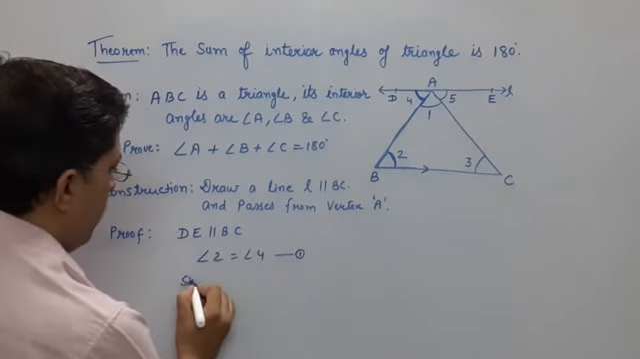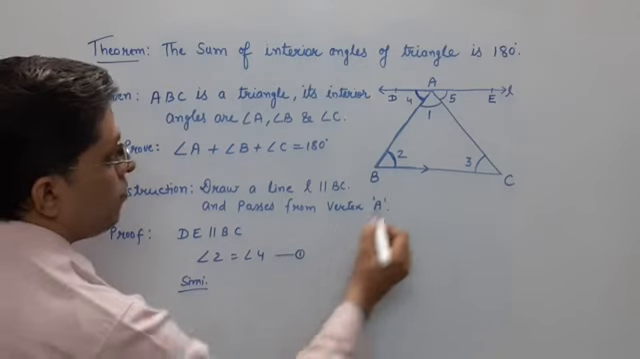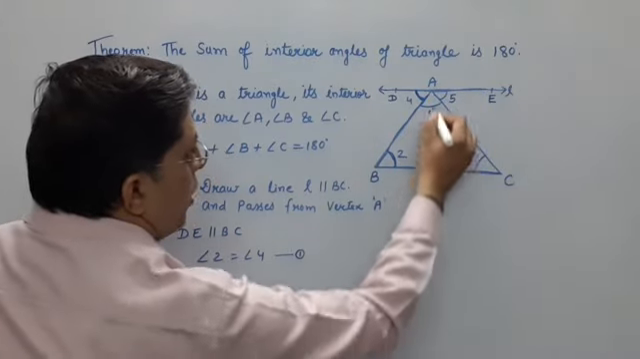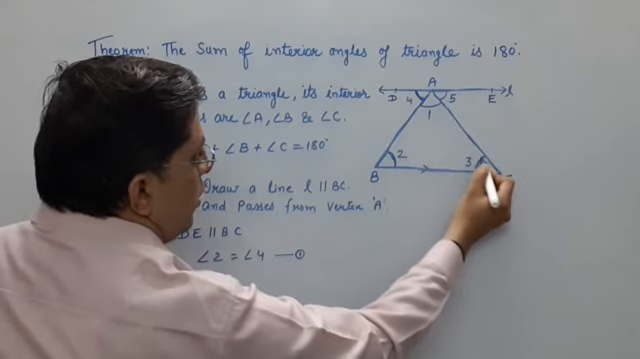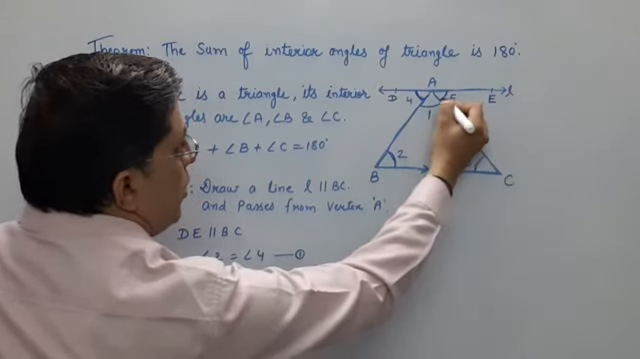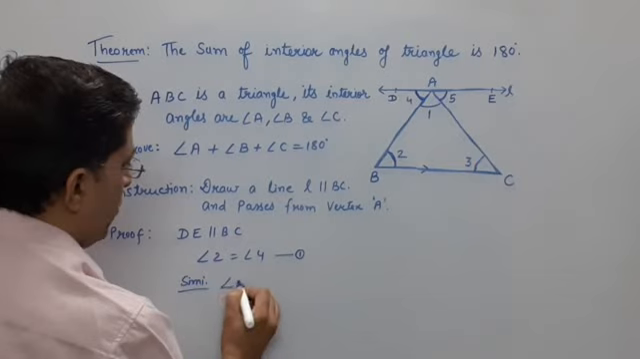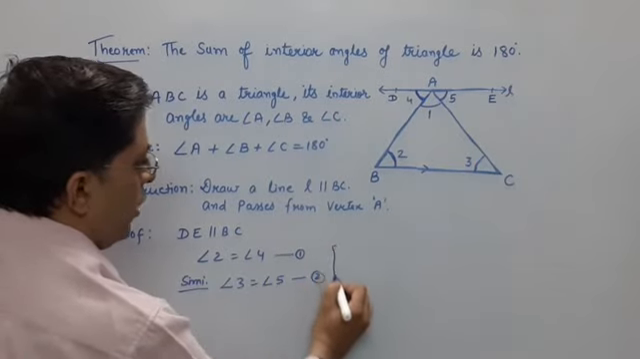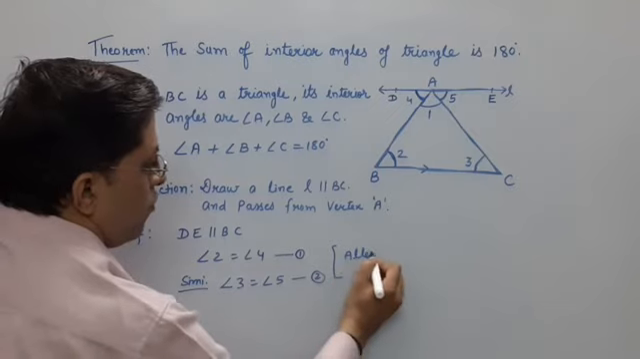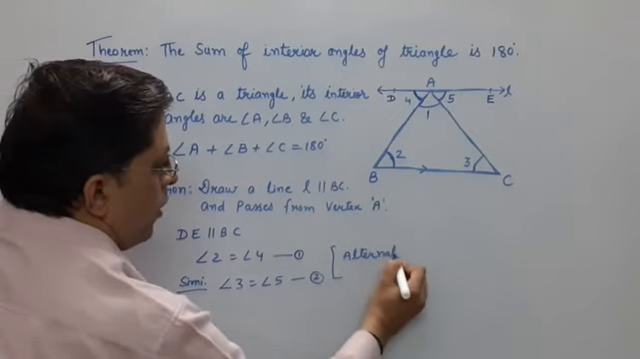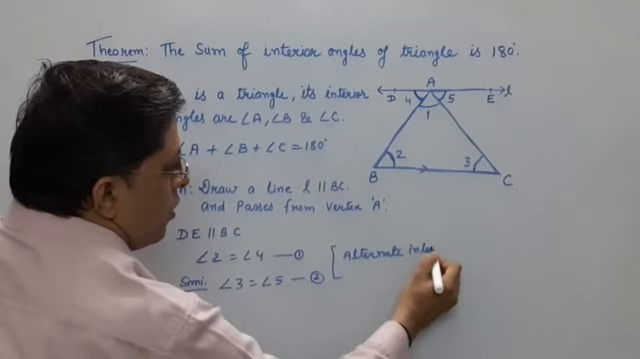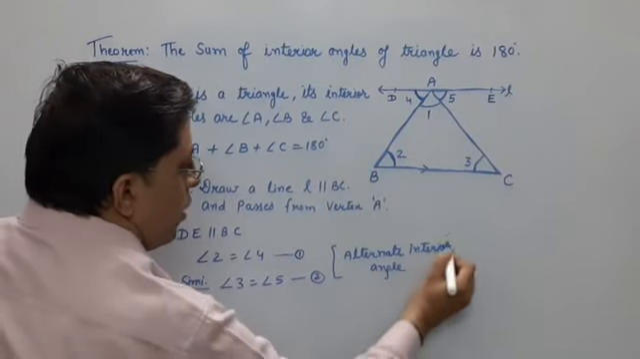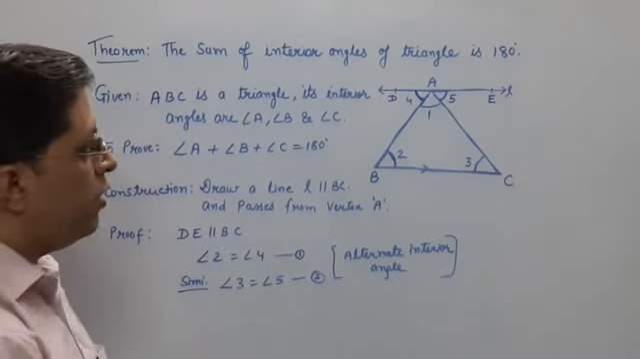Similarly, just you see again here, this line and this line both are parallel. This is a transversal line. So this angle will be equal to this. So we can say angle 3 equal to angle 5, again alternate interior angles, I am writing for both.